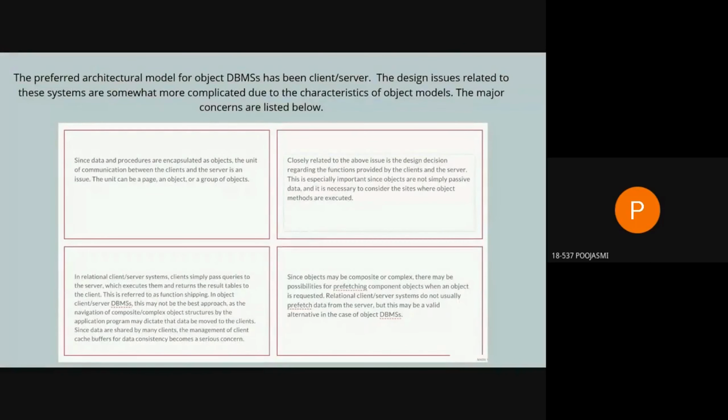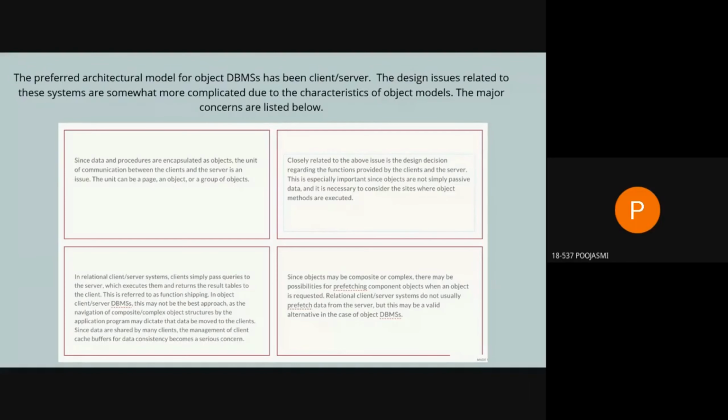So the data and procedures are encapsulated as objects. So the unit of communication between these will become an issue, like between the servers and the clients. For example, the unit can be a page or an object or a group of objects.